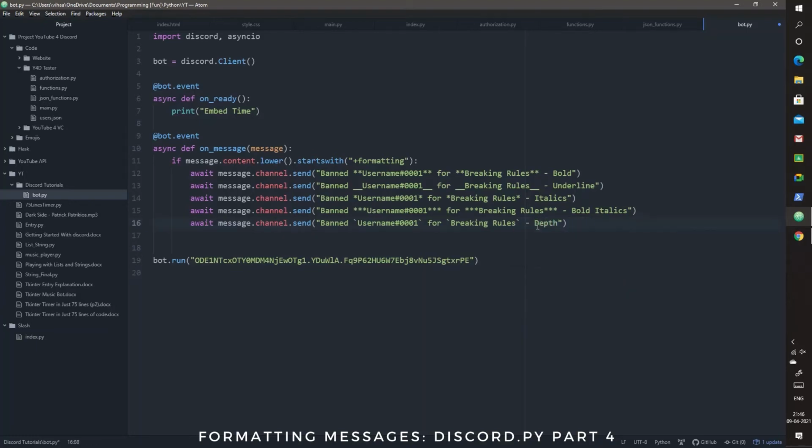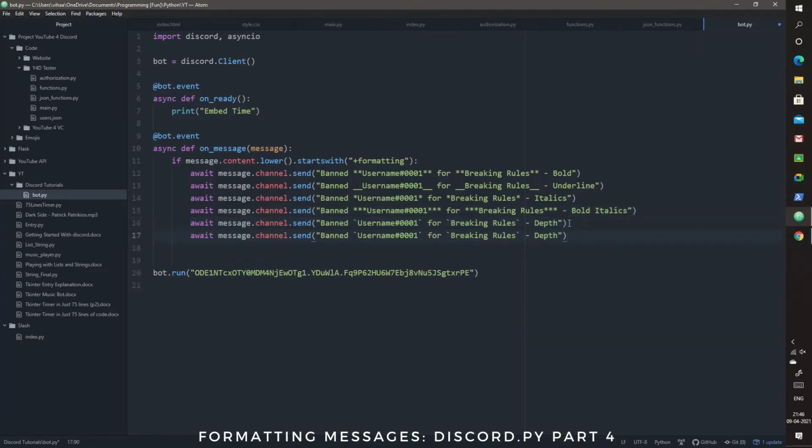Okay, and the last one that I want to show you is possibly when you have a bit large blocks of text, it's called a code block. So for that, it actually takes up the whole width of the line. So even if you put it just for username 0001, it will take a whole line for username 0001 and a whole line for breaking rules. So for using this, I advise you to use it at the start of your text and at the end. So it's 3 of those backward slashes. Okay, so that is it.